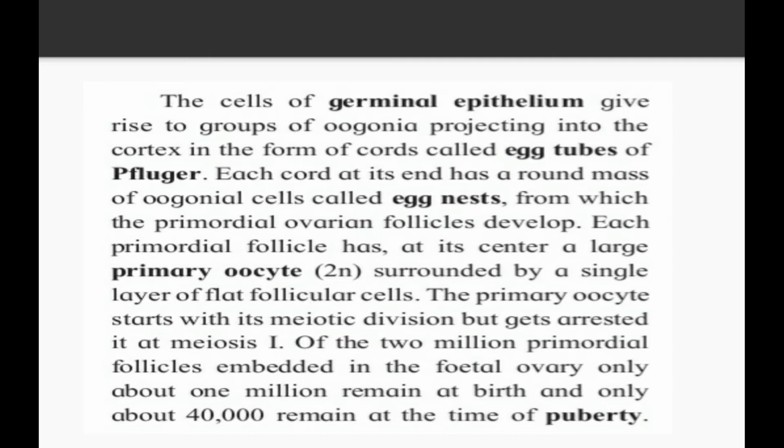Whenever fetal development occurs, the female baby starts to develop its ovary, and by the 12th week the ovaries have developed. In them there are 2 million primordial follicles. Whenever birth occurs, at that time only 1 million primordial follicles are there. But whenever puberty occurs, where the child is going to be converted into an adult, at that time only 40,000 primordial follicles are remaining.